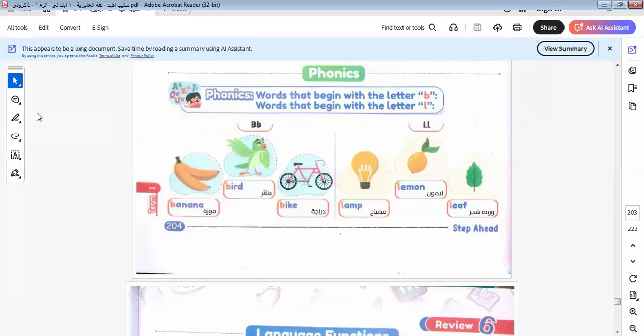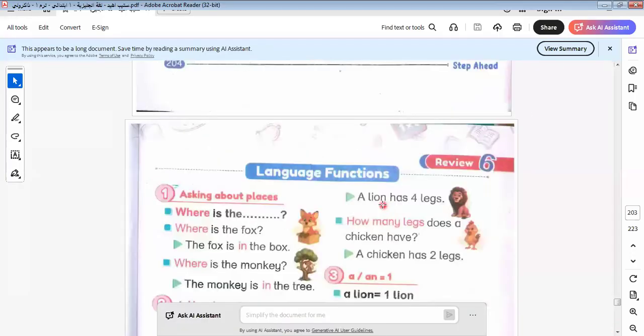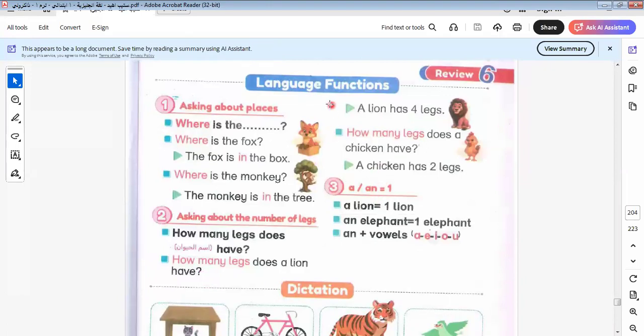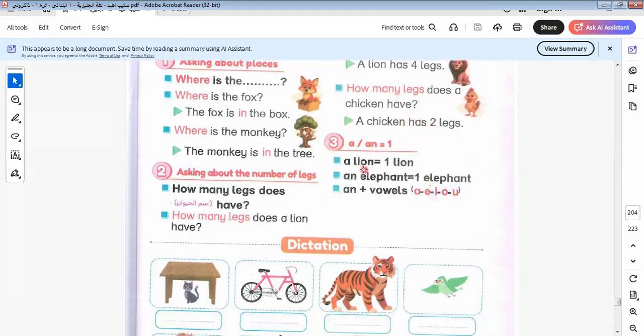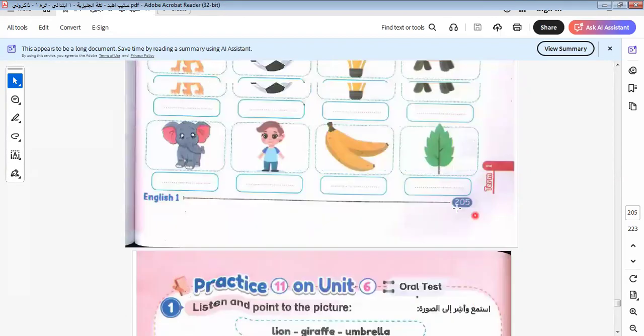Then I answer the general questions on this unit. Here we learn some language functions. We use where to ask about the place, like when we say, where is the fox? The fox is in the box. When we say, how many legs does a chicken have? The chicken has 2 legs. So here I ask about numbers. We use a and an, and we use an with vowel sounds: a, e, i, o, u.